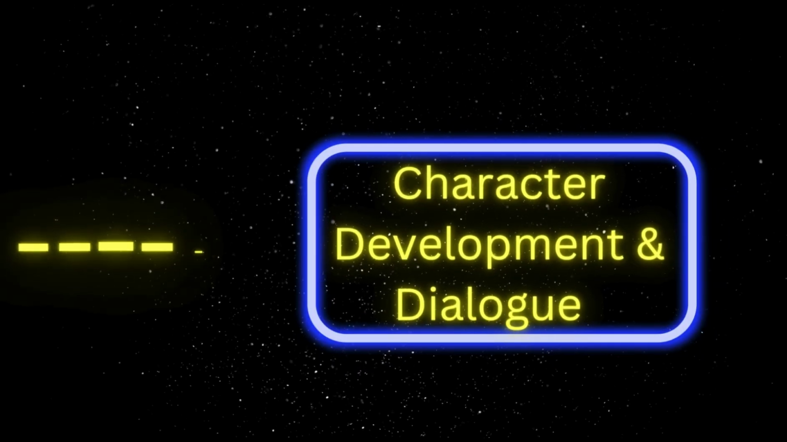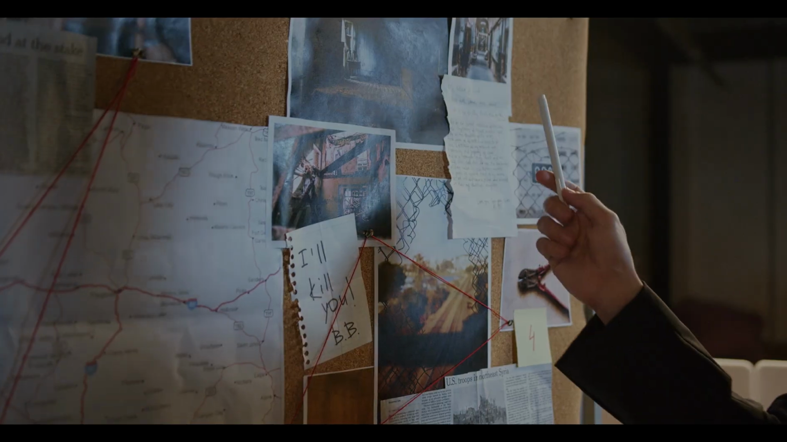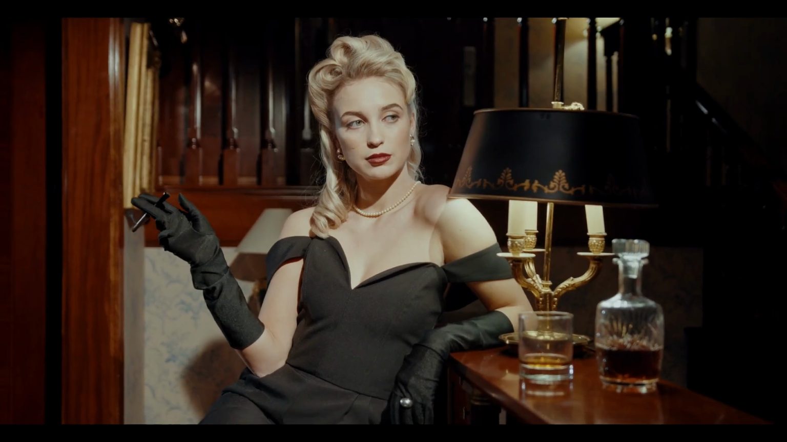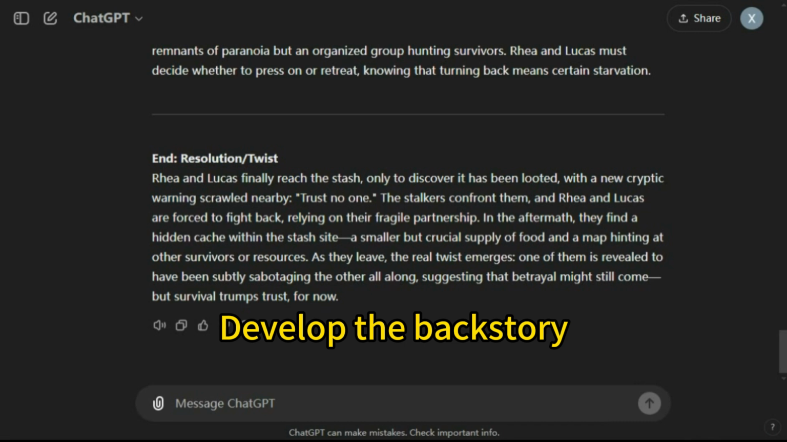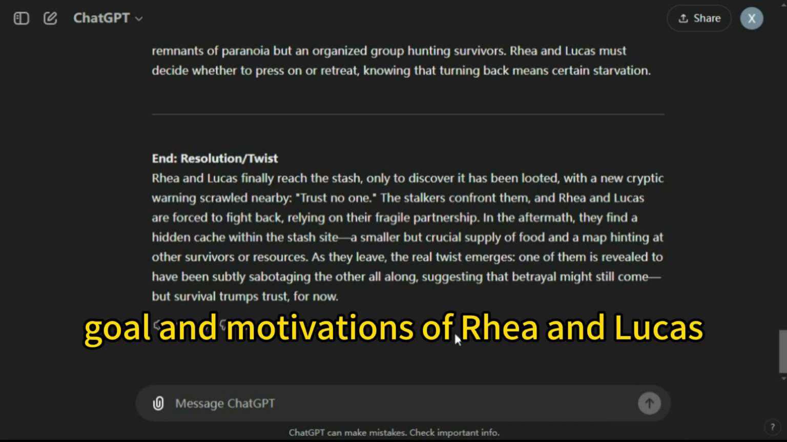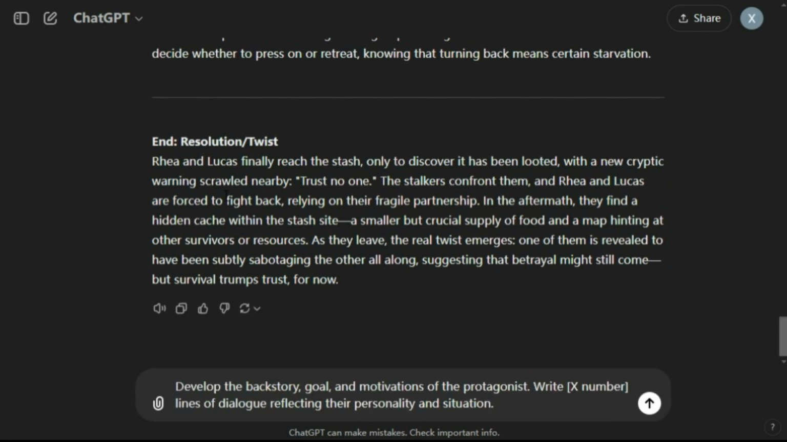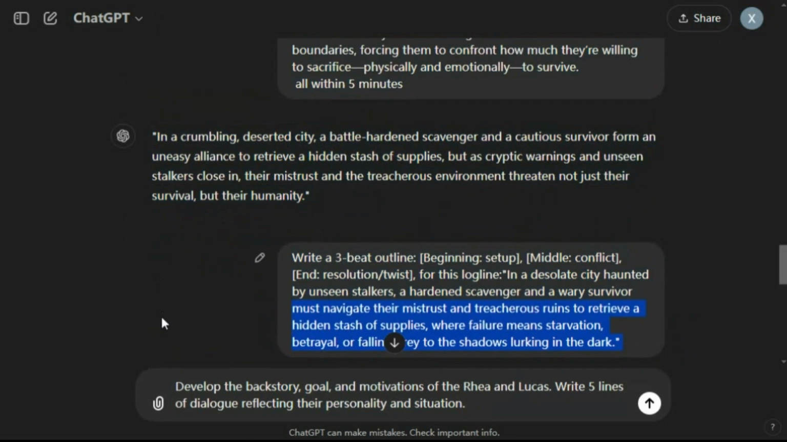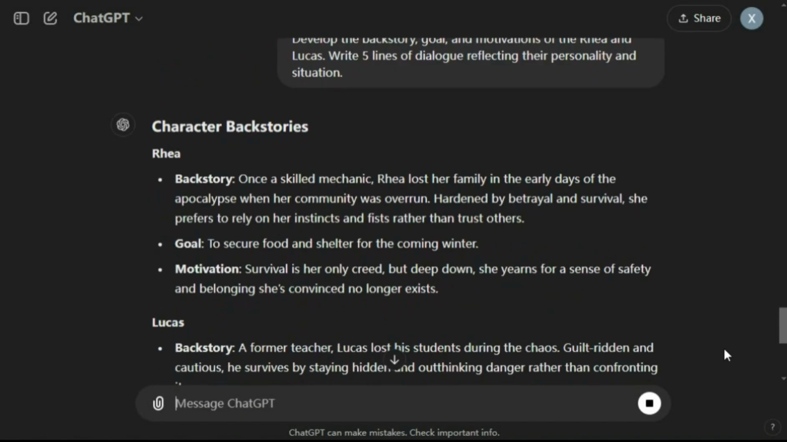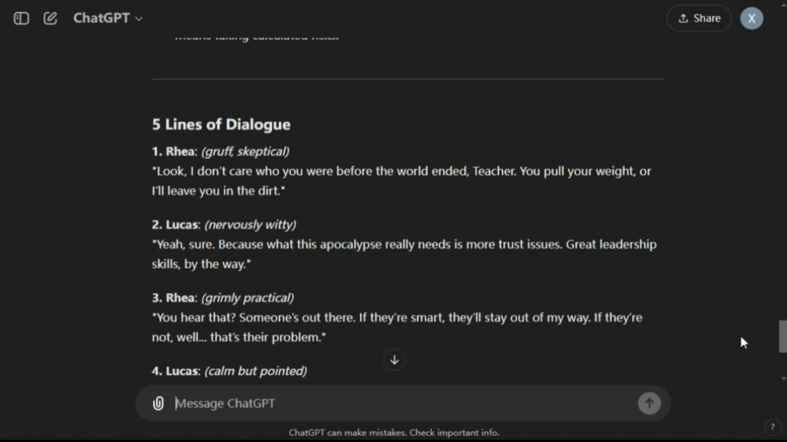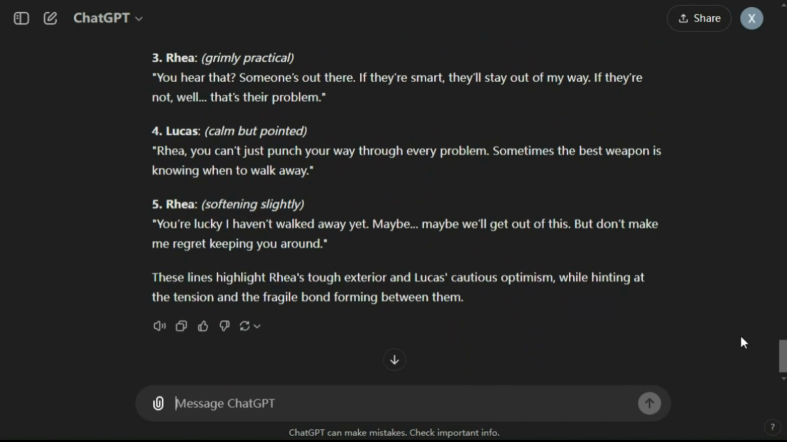Step 4. Character development and dialogue. To make the story resonate, the characters needed depth. I prompted ChatGPT to flesh out the protagonists, develop the backstory, goal, and motivations of Rhea and Lucas. Write 5 lines of dialogue reflecting their personality and situation. Here's what I got: the backstory, goal, motivation of Rhea and Lucas. Also 5 lines of dialogue. These lines instantly bring the characters to life, showcasing their tension, personality, and evolving dynamic.